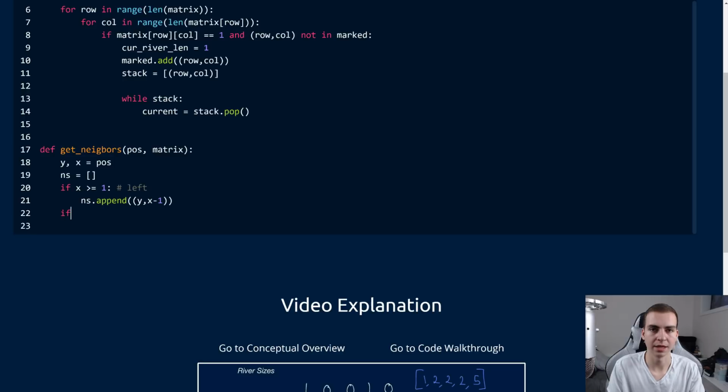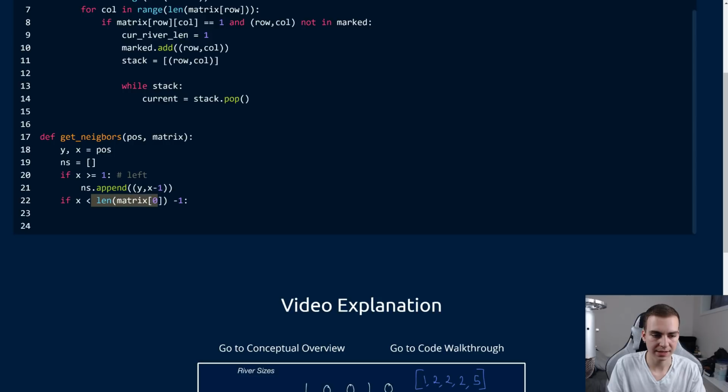Next, that was the left neighbor, we'll check the right neighbor. So we'll say if x is less than, and in this case, what we're actually going to say is the length of matrix 0 minus 1. Now, the reason we're doing this is because we're going to add 1 to x. So we need to make sure it's less than whatever the length minus 1 is so that we don't get an index error. So we'll say ns.append y, x plus 1. And now we'll do the same thing for y.